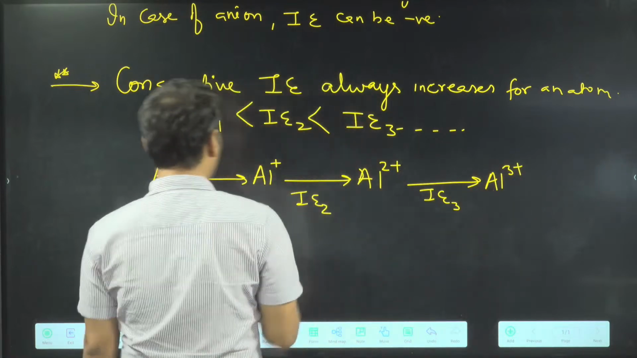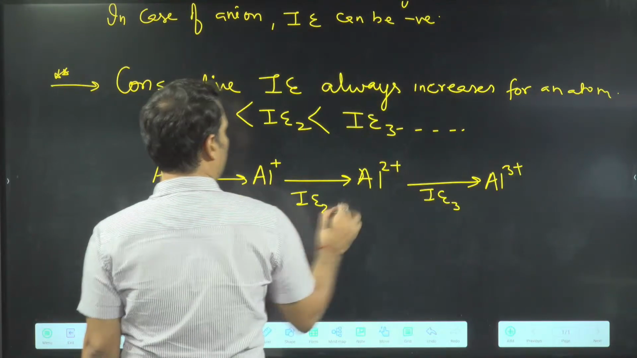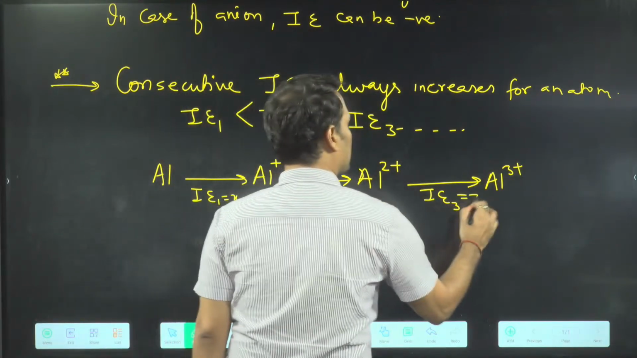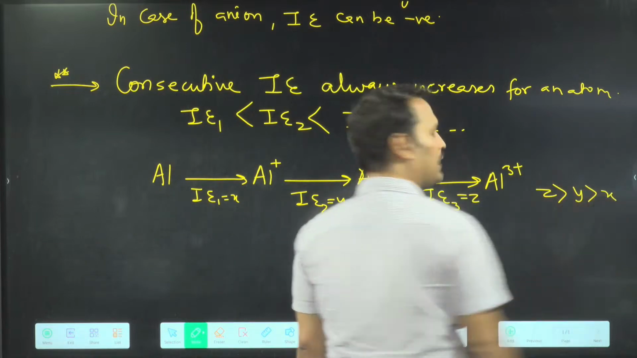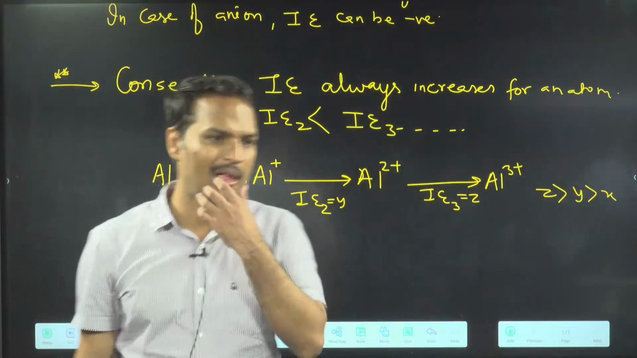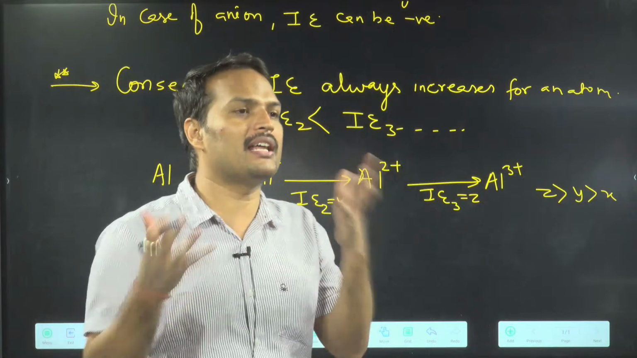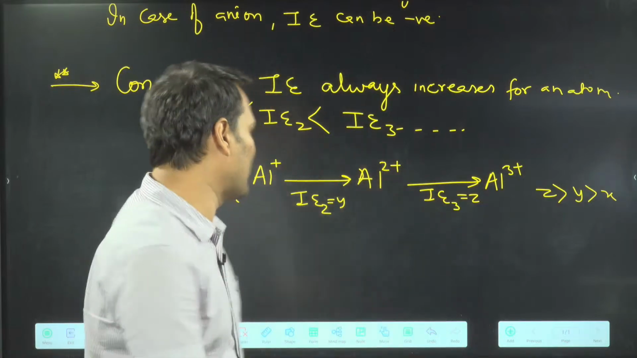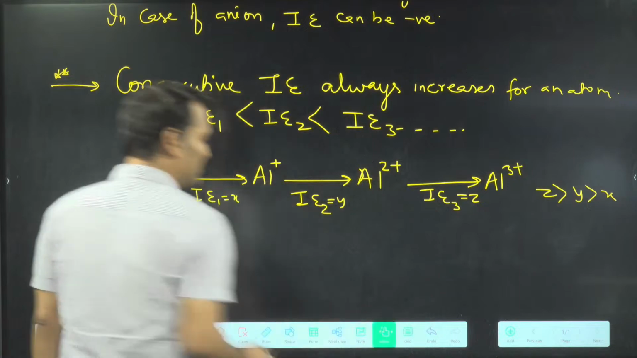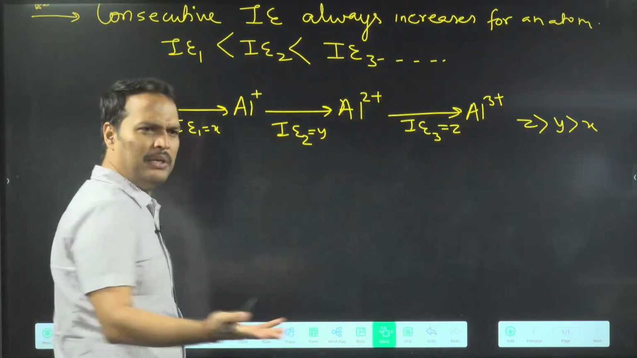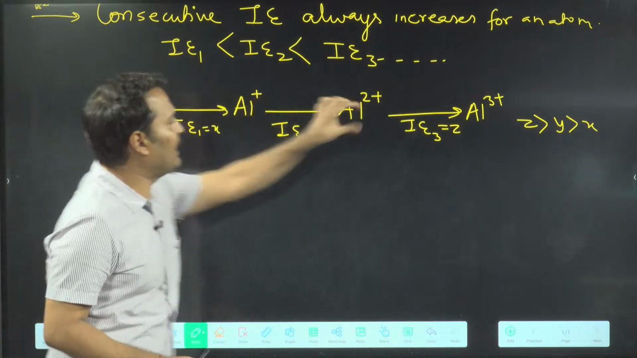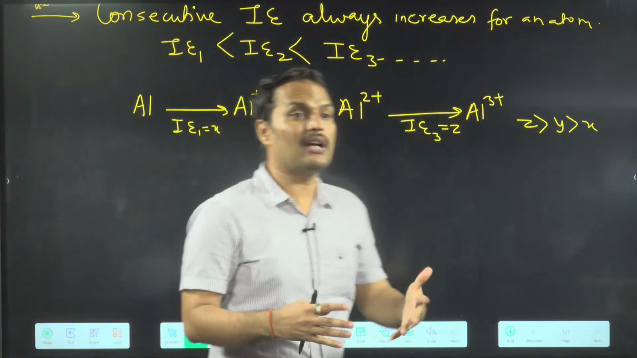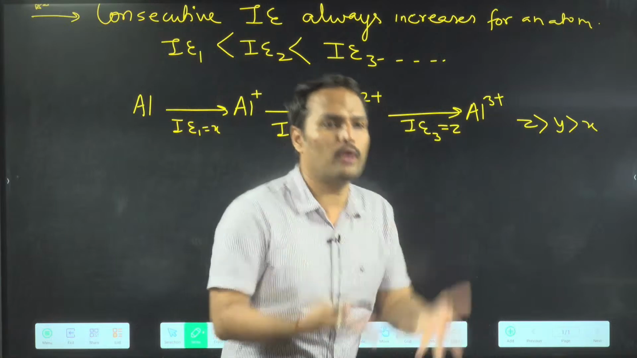So what we are trying to say is, suppose this is your X, this is your Y and this is your Z, then Z is more than Y is more than X. Now the question arises, sir, how is this happening? The simple thing is, see, as you are removing electrons, it is becoming a cation, with more positive charge.